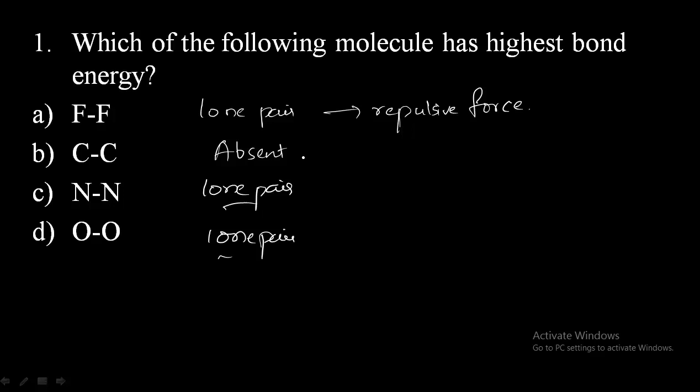Due to minimum repulsion, the bond formed between carbon atoms is stronger. If a strong bond is formed, then to break that bond we need more energy. Thus the highest bond energy is exhibited by carbon. So option B is the correct answer.